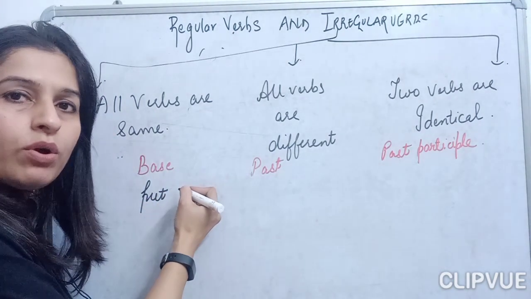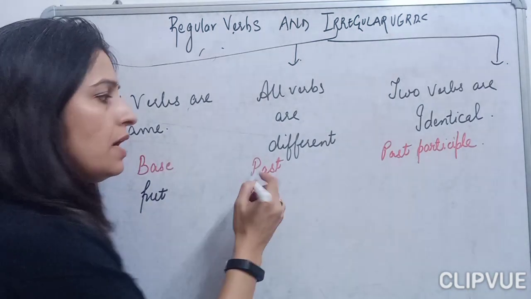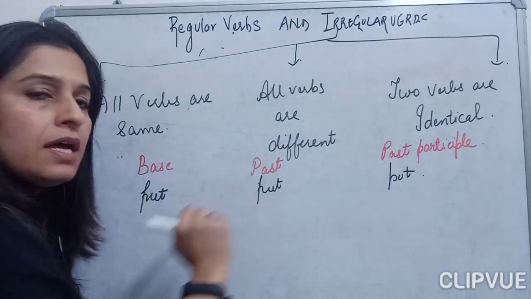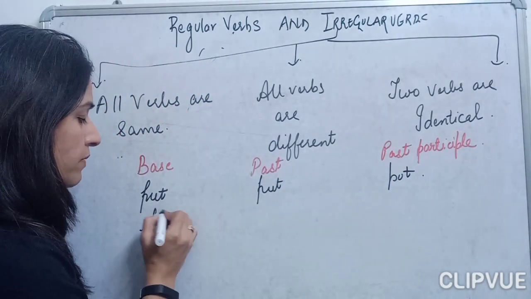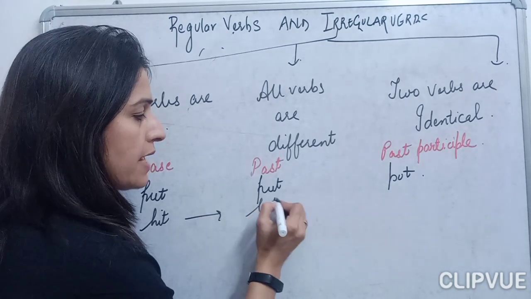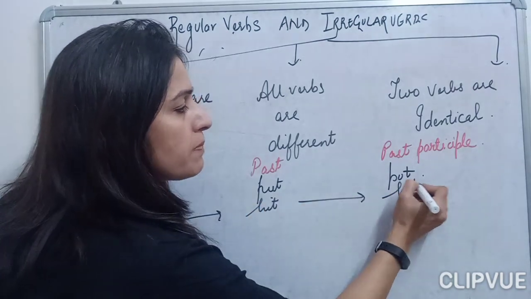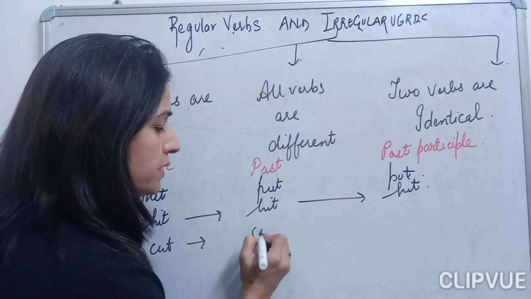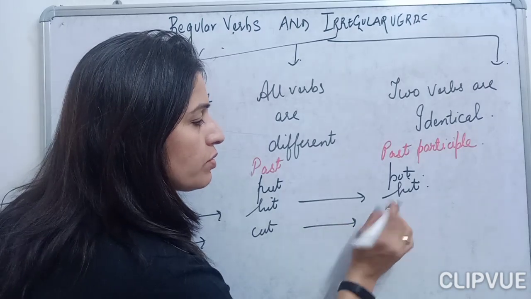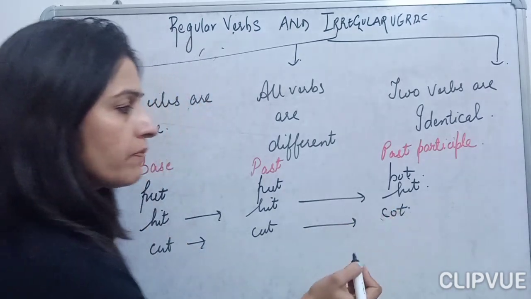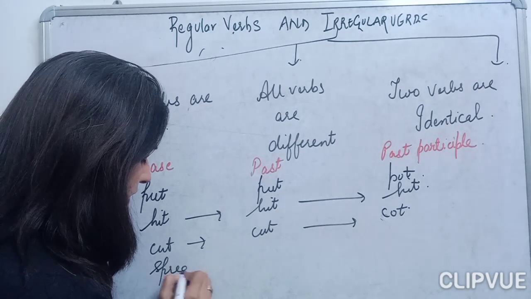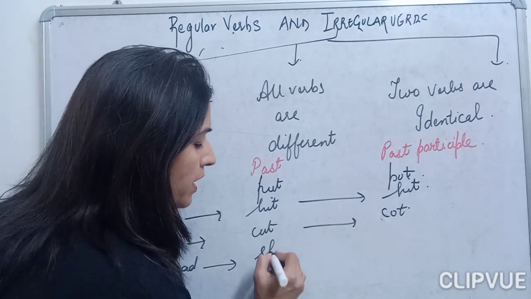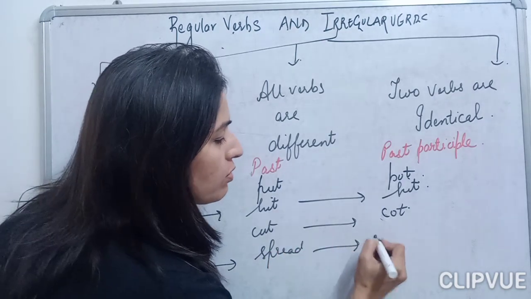Here the base form is put, the past will remain put, and the past participle will also be written as put. Hit, same, it will be written as hit, and in the past participle also it will be written as hit. Cut, it will be written here as cut, and here also it will be written as cut. Spread, it will be the same: the base form is spread, so the past form also will be spread, and here also it will be spread.